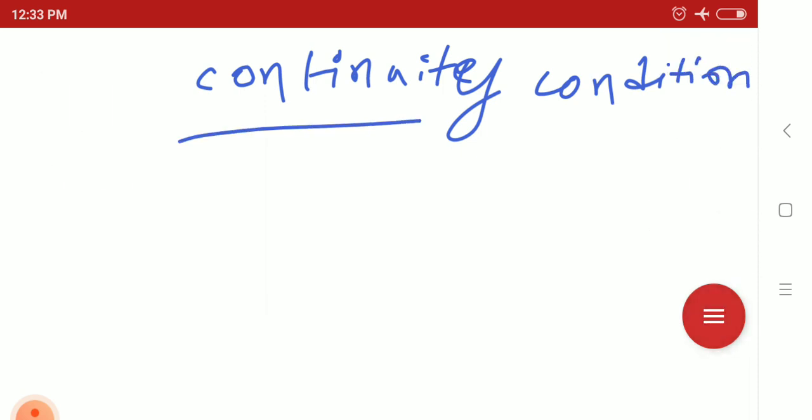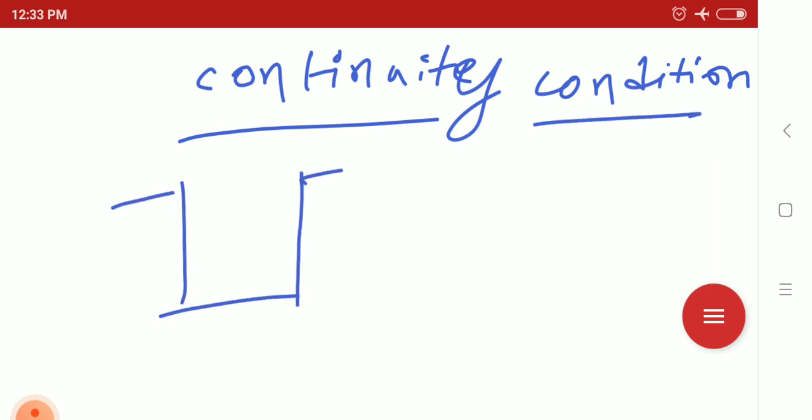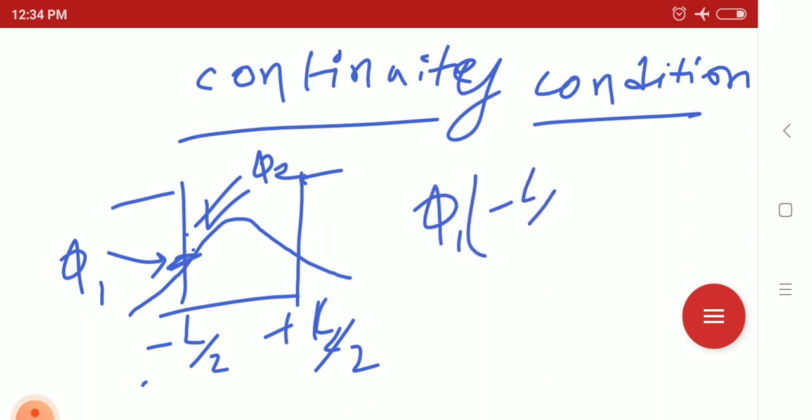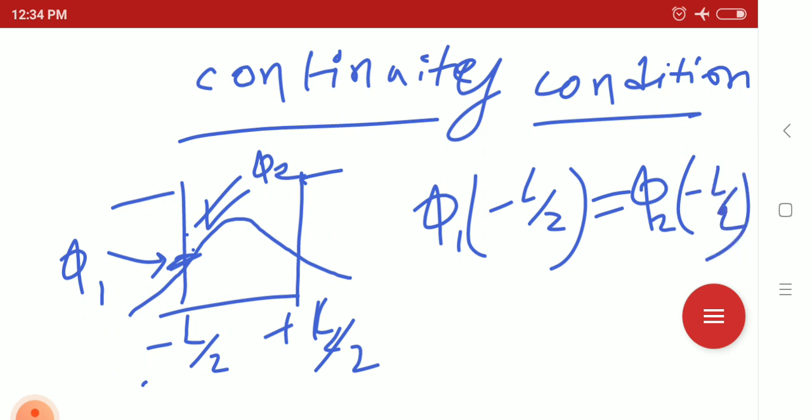Continuity condition. So what is the continuity condition? Here it is a finite well, from minus L by 2 to plus L by 2. At the boundary, the wave function is continuous. So phi 1 at x equals minus L by 2 equals phi 2 at x equals minus L by 2.